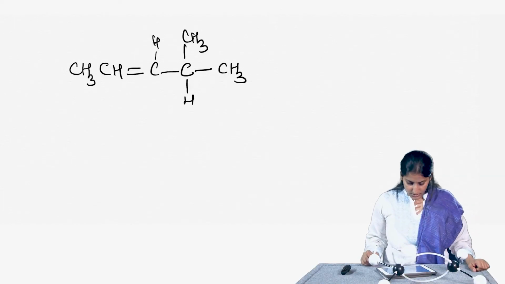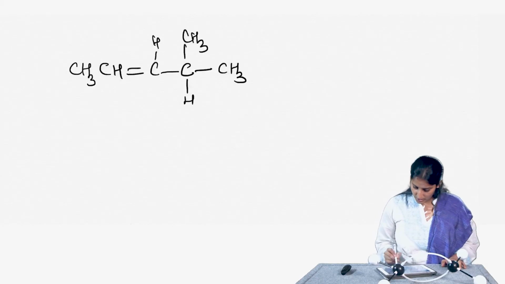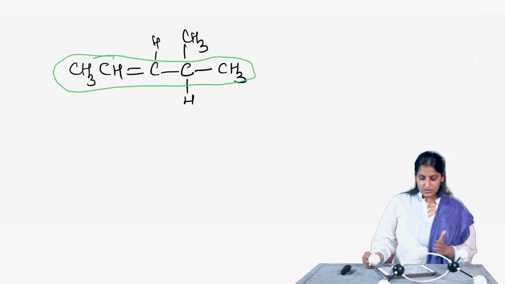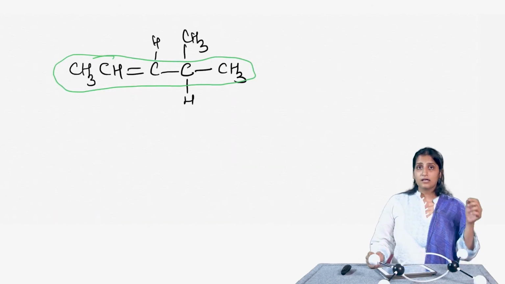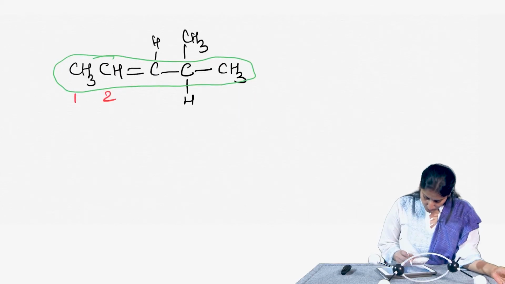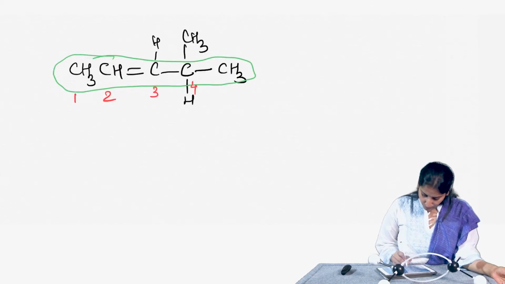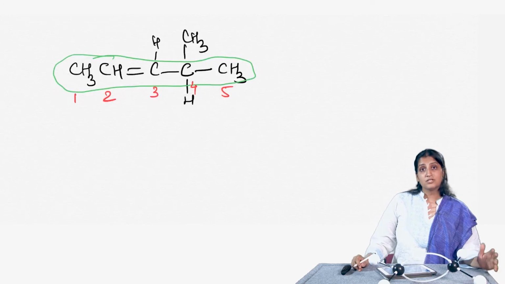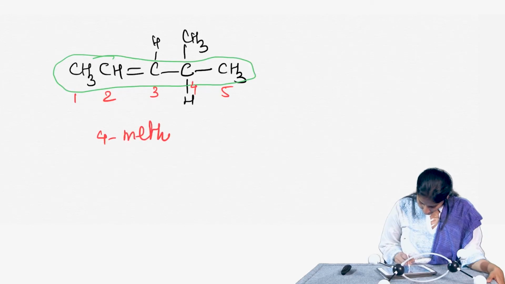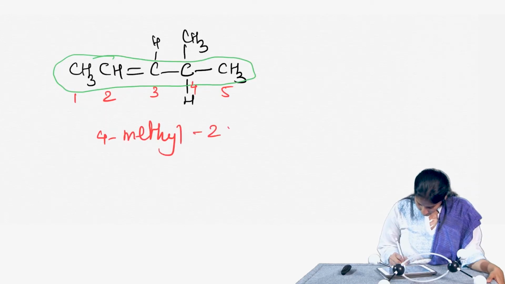If I look at this molecule, the longest continuous chain is actually the horizontal chain. So, I will take the horizontal chain here. Now, I want to start numbering it such that the double bond gets the lowest possible number, and that will be 1, 2, 3, 4 and 5. On the fourth position there is a methyl group. So, this is 4-methyl-2-pentene.